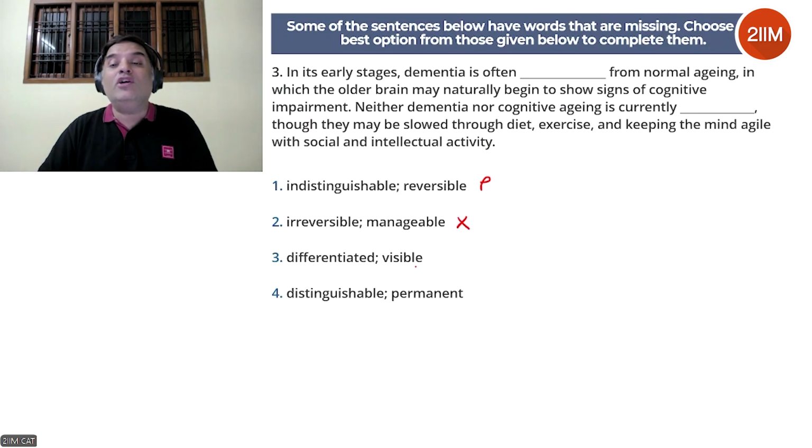Neither dementia nor cognitive aging is currently visible, though they may be slowed down. That doesn't make sense. Visible doesn't go well with slowed through diet. So we can remove this.